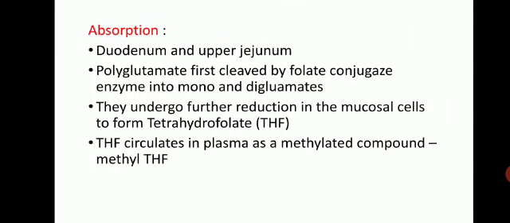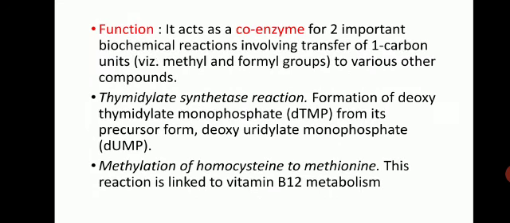Absorption mainly occurs through the duodenum and upper jejunum. Polyglutamate is first cleaved by folate conjugase enzyme into mono and diglutamates. They undergo further reduction in the mucosal cell to form tetrahydrofolate. Tetrahydrofolate circulates in plasma as a methylated compound that is known as methyl tetrahydrofolate.